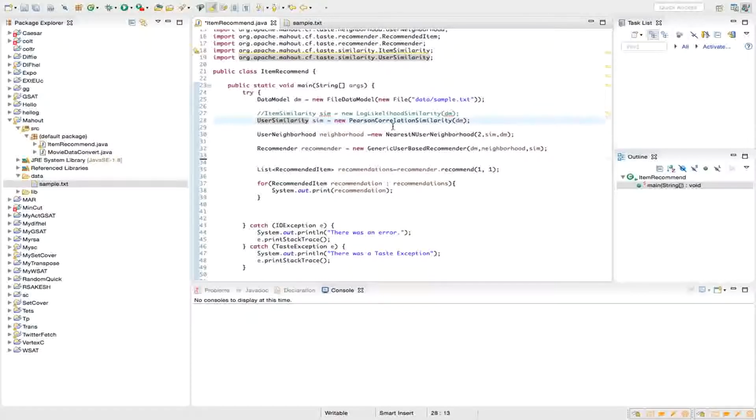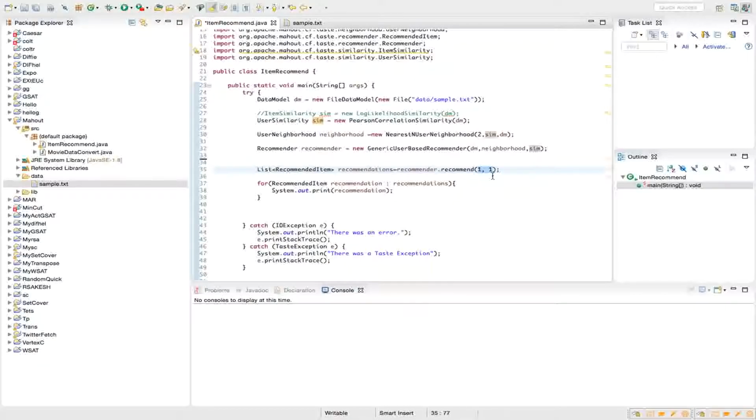Then next is the neighborhood object, which is of the class user neighborhood. It is like the n-neighborhood concept, where you have to determine how many similar users you want to take into account to finally recommend. For that we need the neighborhood object. And finally there is the recommender object, which encapsulates all three that we have seen above: the neighborhood, the data model, and also the similarity measure that we want. These three are passed to the recommender object, which we can say is our driver object, which actually performs the recommendation. Finally, there is a list in which we store the recommended items for a particular user. This 1 comma 1 here denotes that you will recommend one item to the user with ID 1.